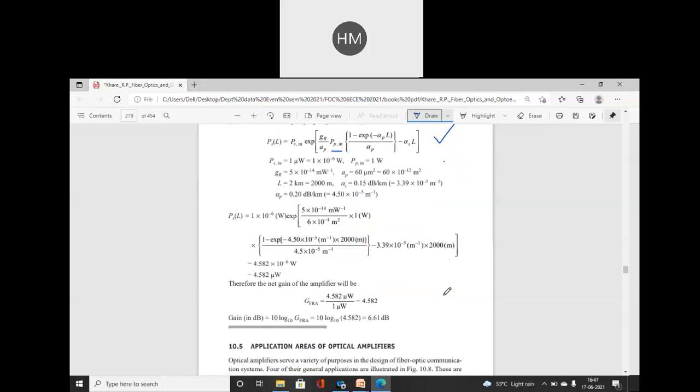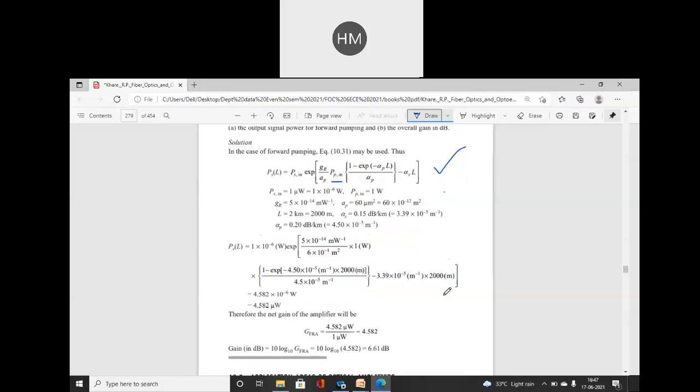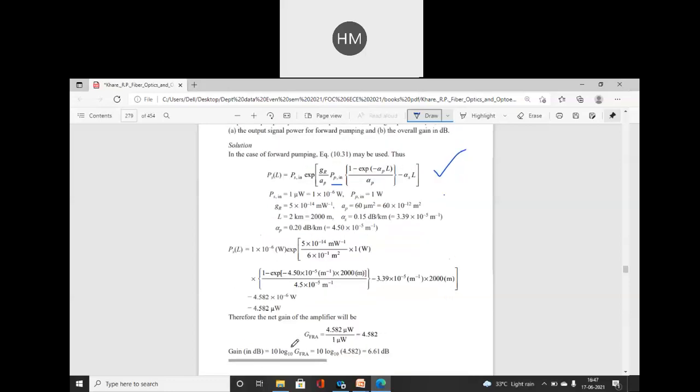Okay, and gain in dB is given by 10 log 10 of the gain of the fiber Raman amplifier. Put this value in decibels and find out the gain in dB. So gain in dB is 6.61 dB. You can see how much gain we are getting for the fiber Raman amplifier.